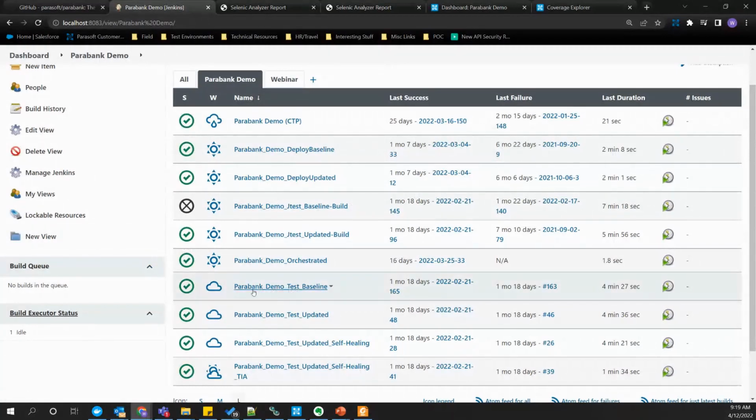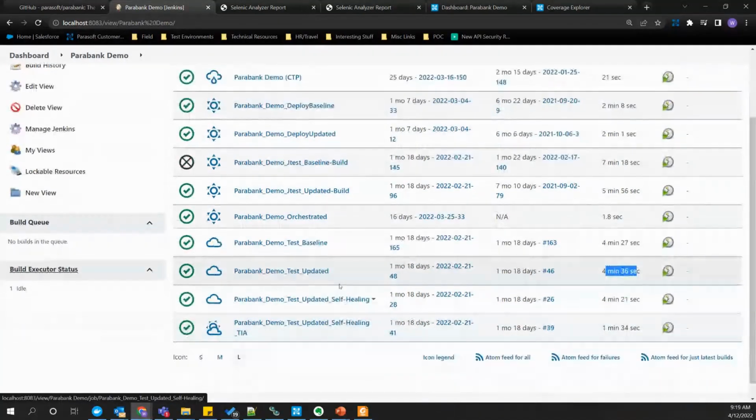And so here we can see the test job takes about 4.5 minutes. This is the main branch updated. So this would be the feature branch. We've got similar test results here.